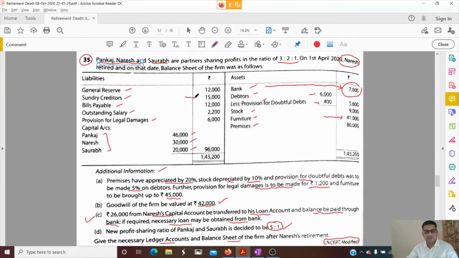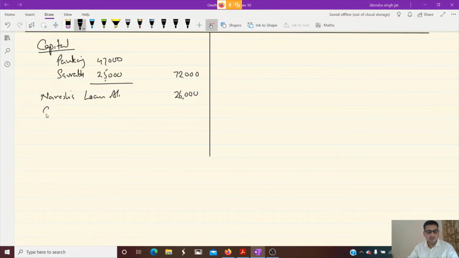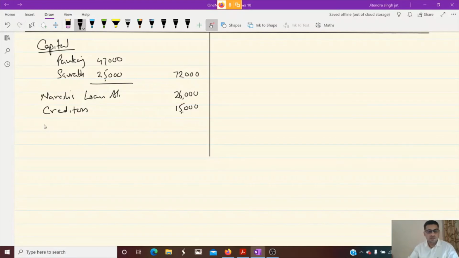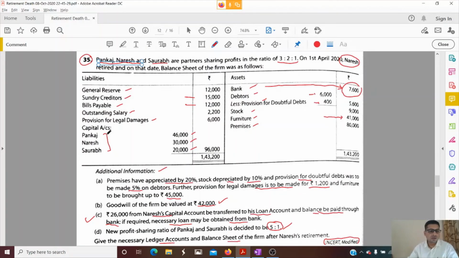There is no change in creditors, 15,000. Then you can see bills payable. There is no change in bills payable, 12,000. And then outstanding salary, 2,200.